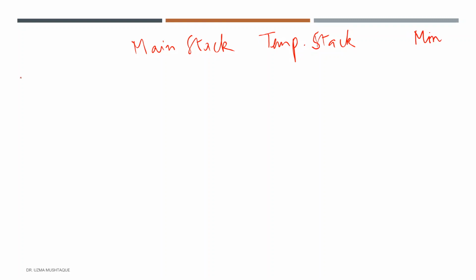Okay, so what are some of the operations that I can perform? Let's say I do a push 6. Main stack should have 6. Temporary should allow 6 because it's empty, right? And the minimum element would be the top element of this stack. Now by doing that, when I'm doing a top from my temporary stack, I will by default get the minimum element, and this is going to be order 1, because if you remember, a push and a pop is order 1, which is why I'm creating this temp stack or temporary stack.